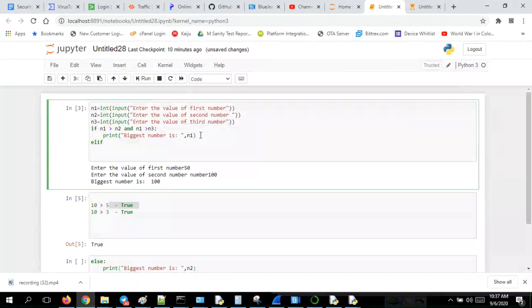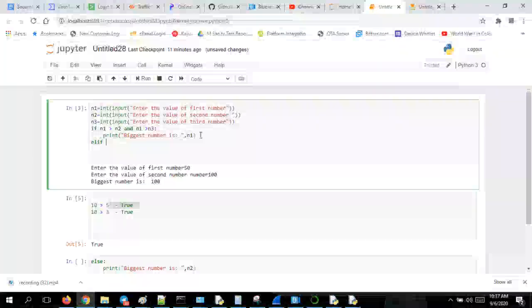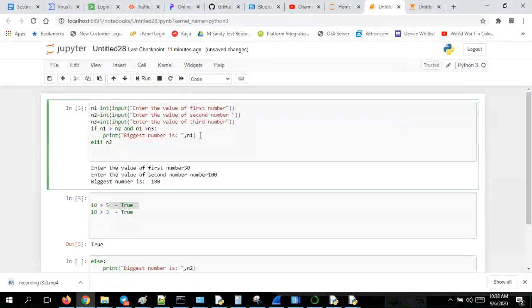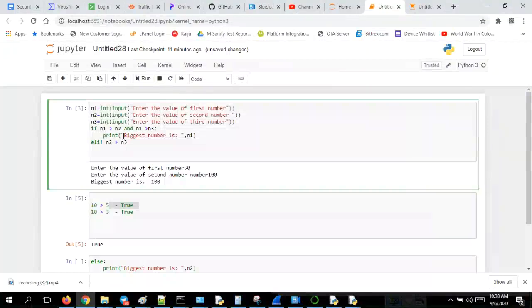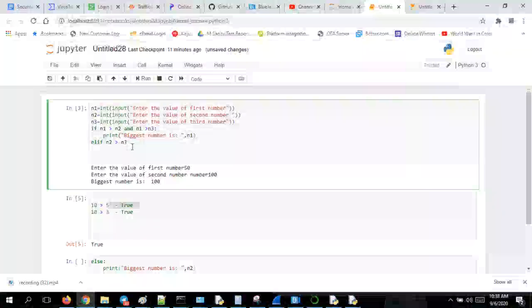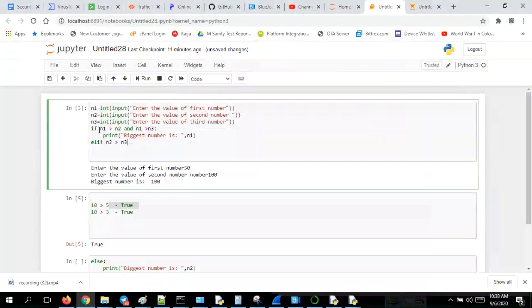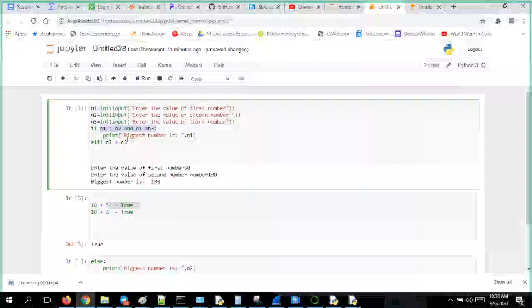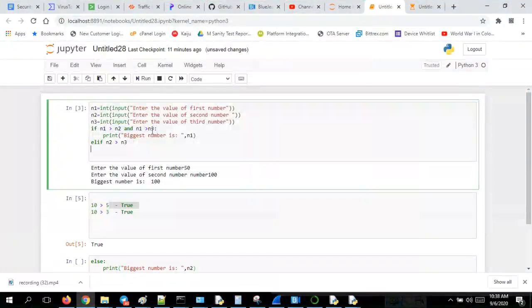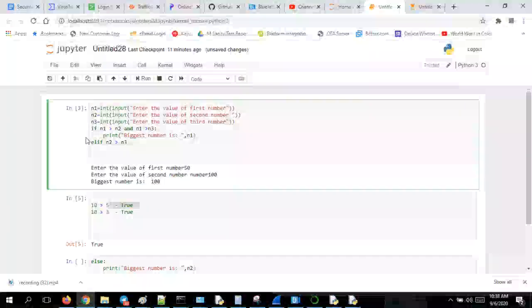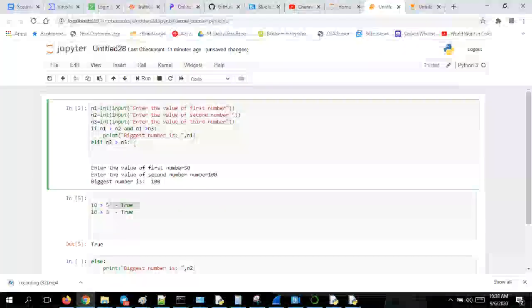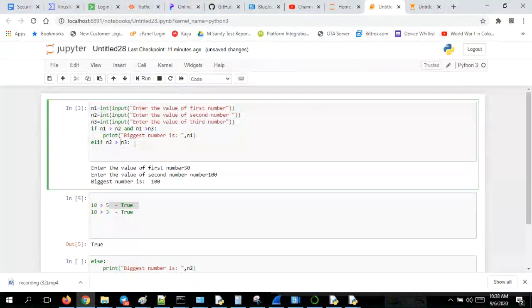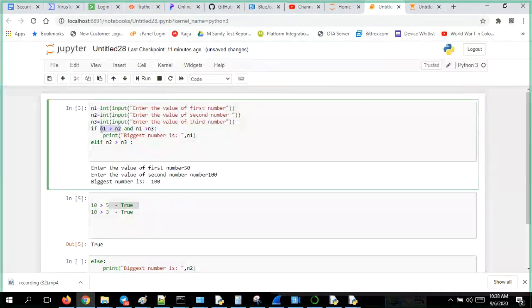Else, if it is not the case, check whether N2 is greater than N3. You need not check the other conditions, because you have already done some conditions here: N1 greater than N3 and N1 greater than N2, and N2 greater than N1 is already done in reverse.